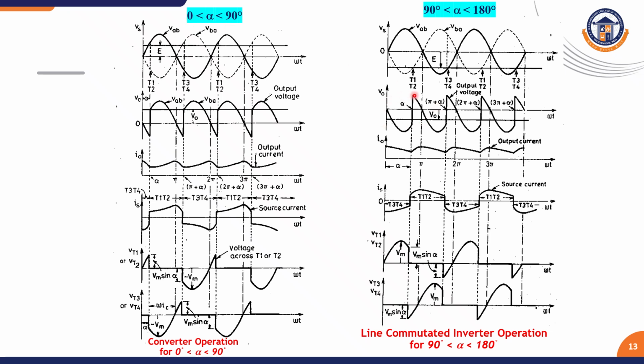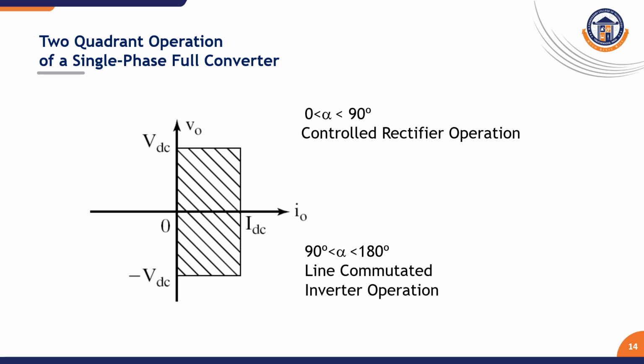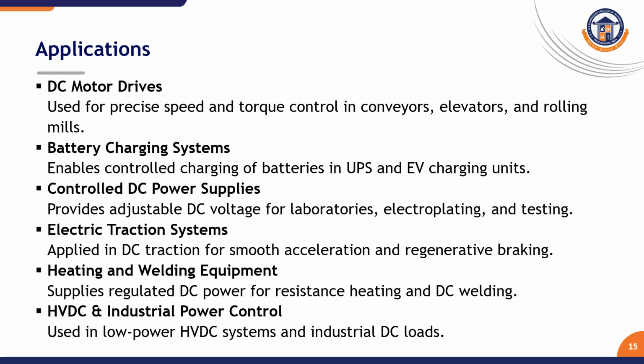Here you can see the firing angle between 90 degrees and 180 degrees. We can see the fully inverted waveforms. This we call line commutated inverter operation. So this is the quadrant operation of a controlled rectifier for below 90 degree operation and above 90 degree operation.